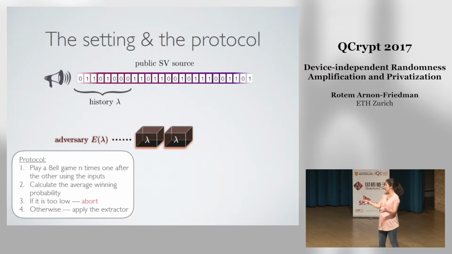And then the adversary gives the device to Alice, our honest party. Now Alice can run the protocol. So what does the protocol say?